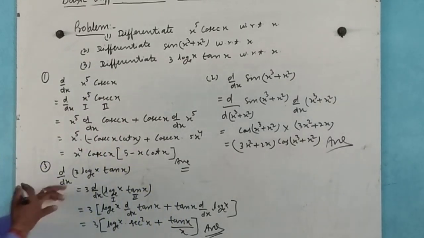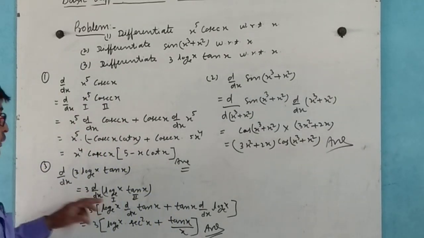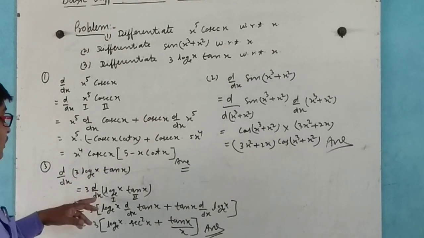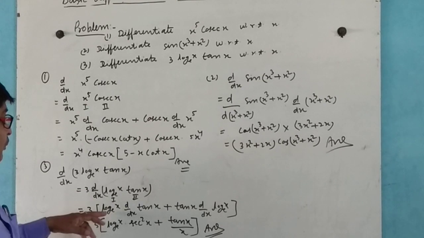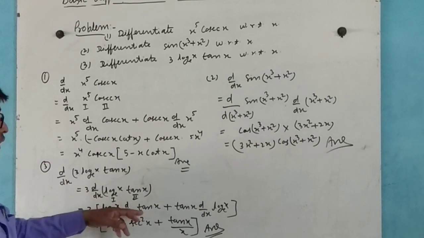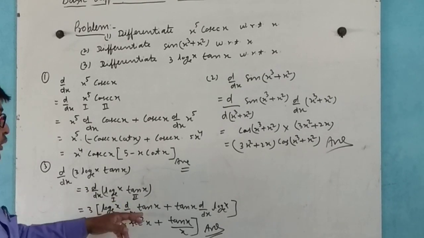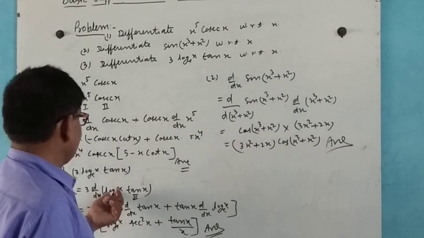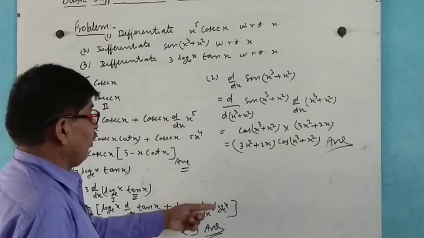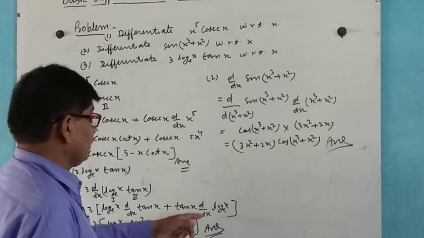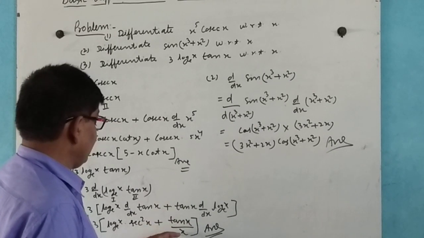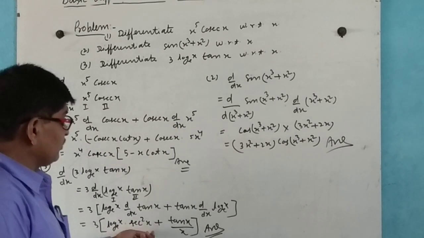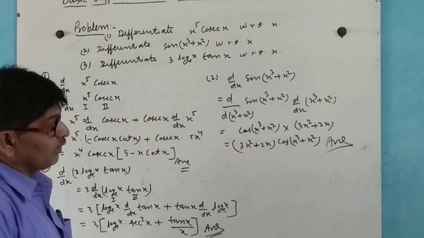Next, d by dx of 3 log x tan x is also converted into first part and second part. Here the constant comes out. Here this is first part into differentiation of second part tan x. As you know, the differentiation of tan x is sec square x, and the differentiation of log x is 1 by x, so we get 3 under bracket log x into sec square x plus tan x by x. This is our answer.